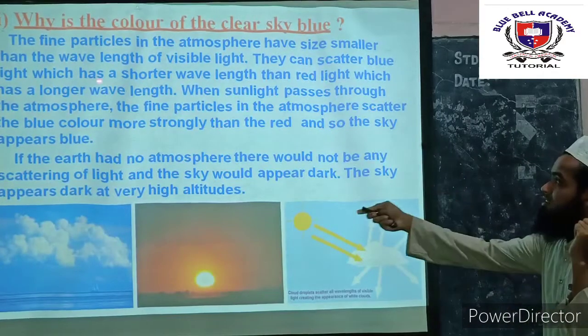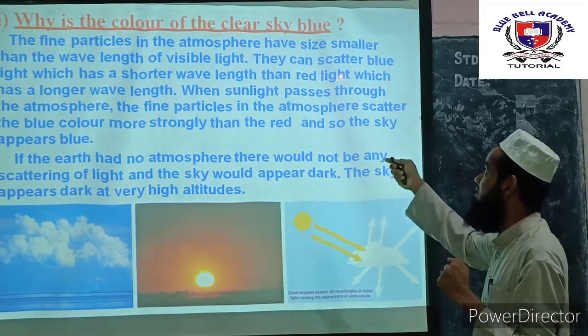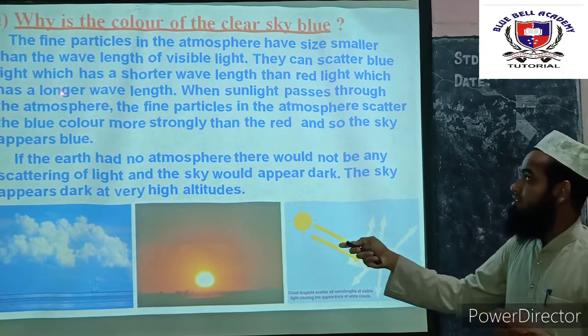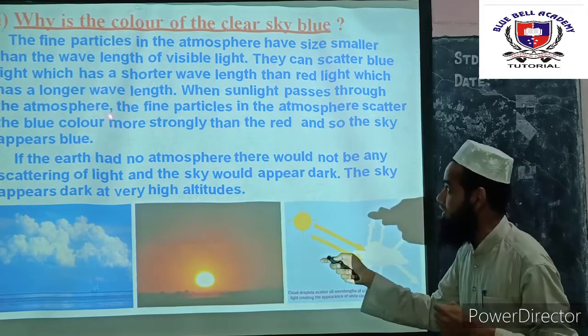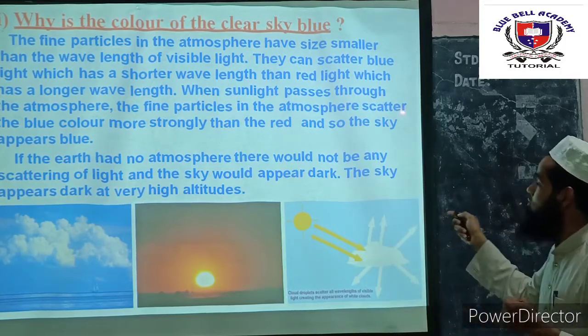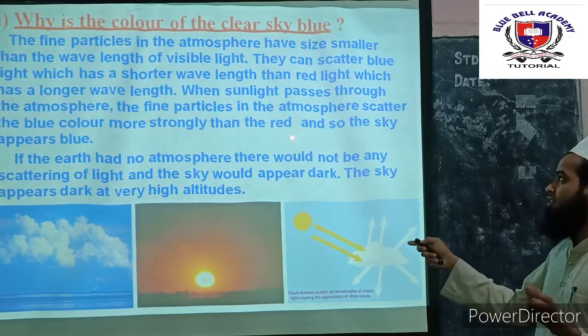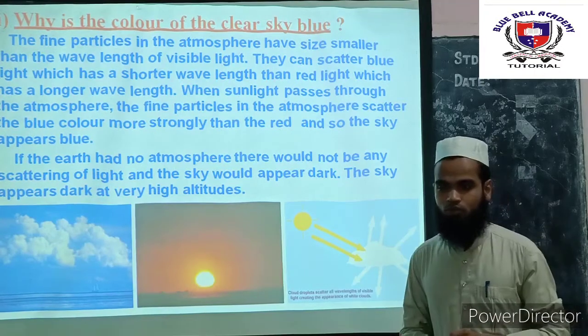They can scatter the blue light, which has a shorter wavelength than the red light, whereas the red light has the longer wavelength. When the sunlight passes through the atmosphere, the fine particles in the atmosphere scatter the blue color more strongly than the red color, so the sky appears blue.